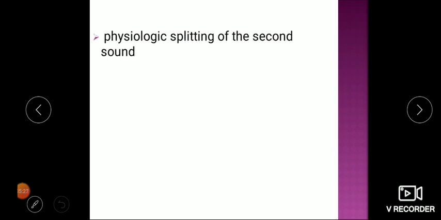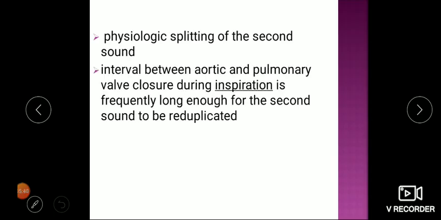So there is a physiological split of the second heart sound due to the pressure difference in aorta and pulmonary artery. When a person is taking a deep inspiration, there can be a split. We can have 2 second sounds, so it is called a physiological split. The interval between aortic and pulmonary valve closure during inspiration is frequently long enough for the second heart sound to be reduplicated. So this is again physiological.